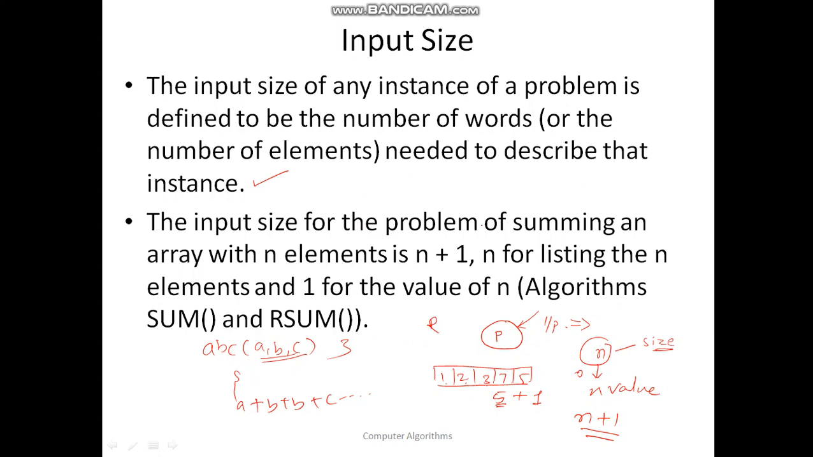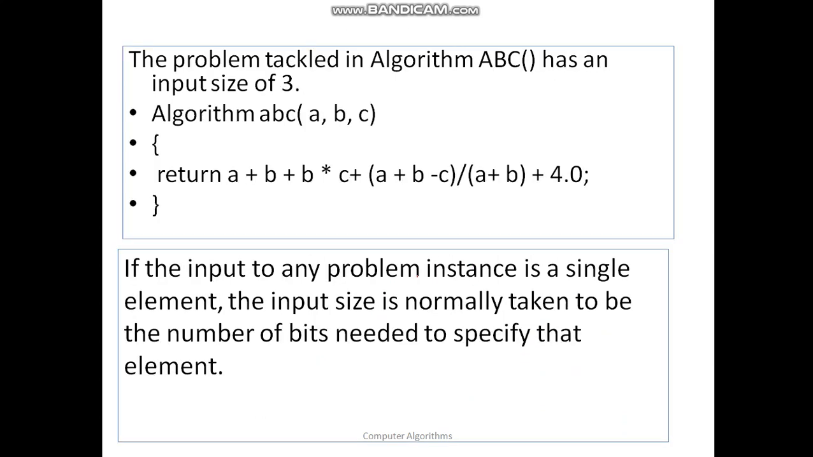So the input size of a problem summing an array with n elements is n plus 1, as I have told here: n for listing the n elements and 1 for the value of n. Algorithm sum and algorithm R sum require n plus 1 inputs. For algorithm ABC, the input size is constant and it is 3. You do it for 100 times, you are still going to require an input size of 3.